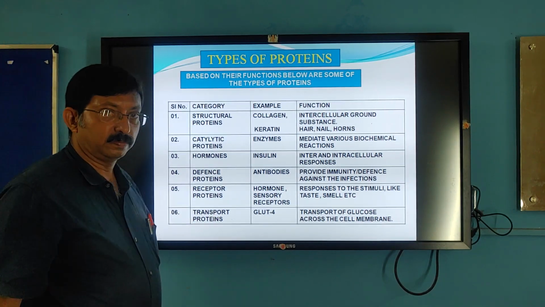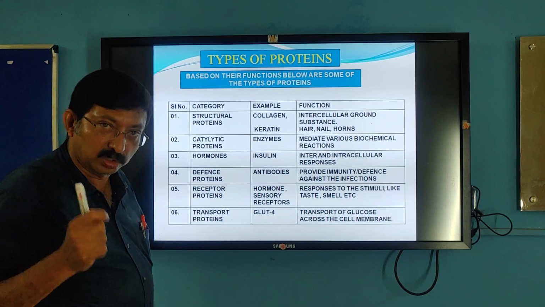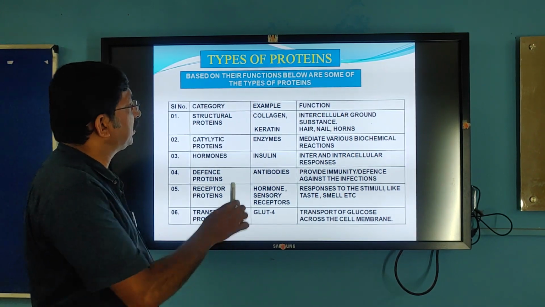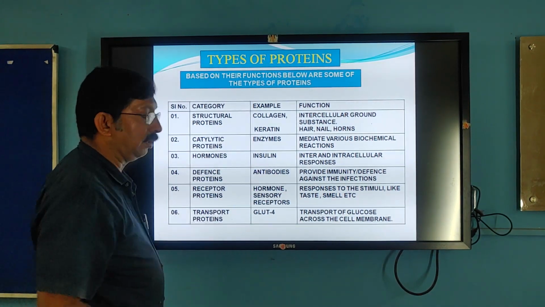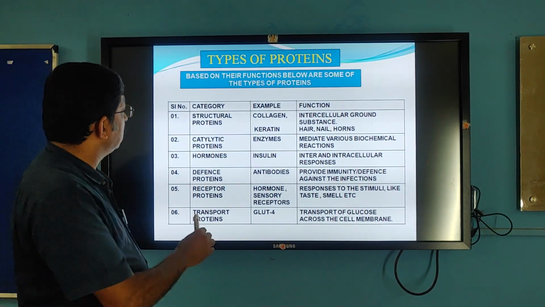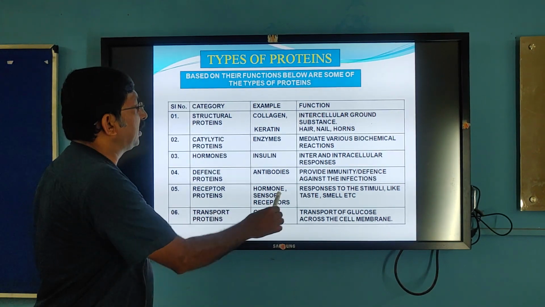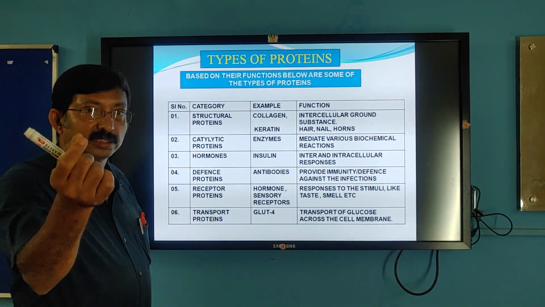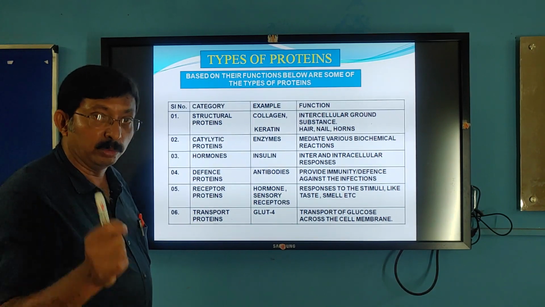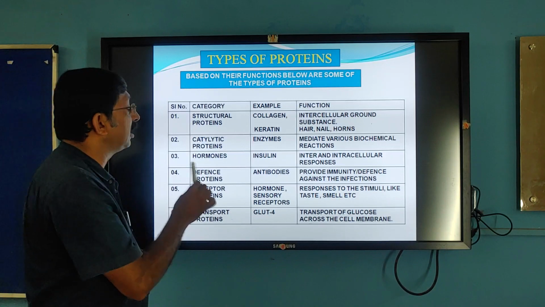Then hormones. Some proteins act as hormones, they bring about intracellular responses. One of the best examples of a protein hormone is insulin, which is helpful for glucose metabolism. Then some proteins act as defense proteins. The best example is antibodies. They fight against foreign substances. They provide immunity.